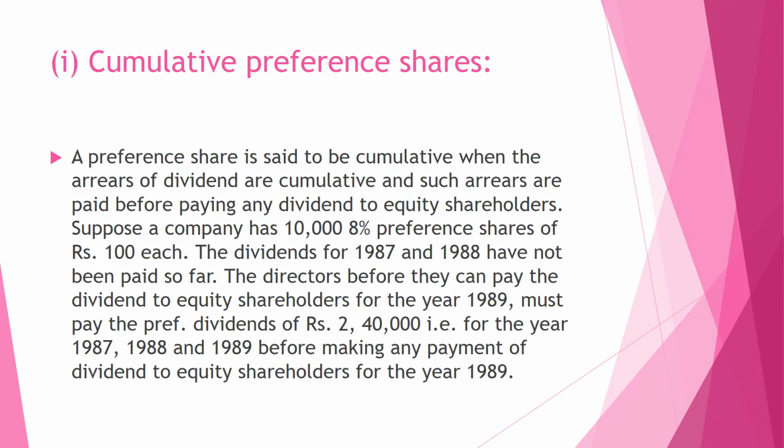Cumulative preference share. A share is said to be cumulative when the arrears of dividend are cumulative and such arrears are paid before paying any dividend to equity shareholders.